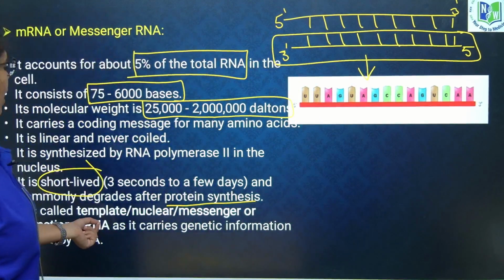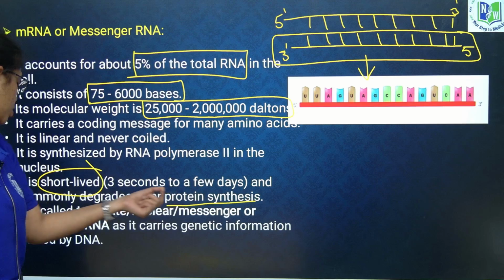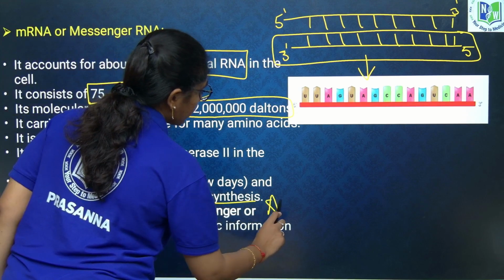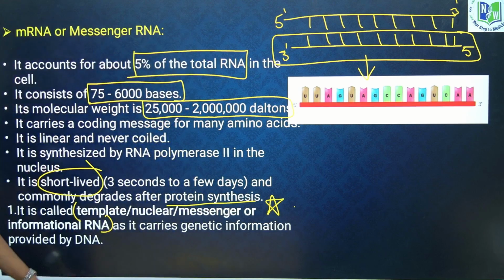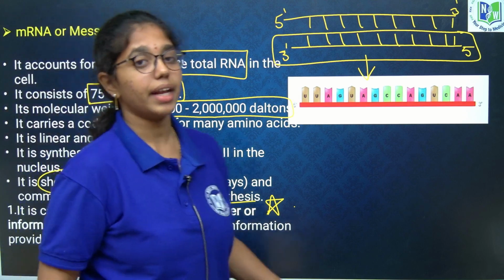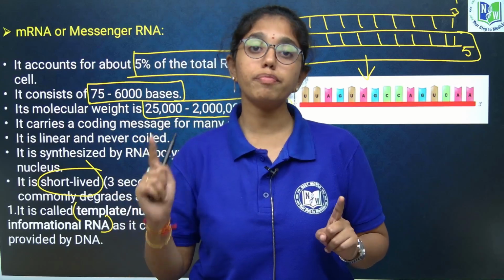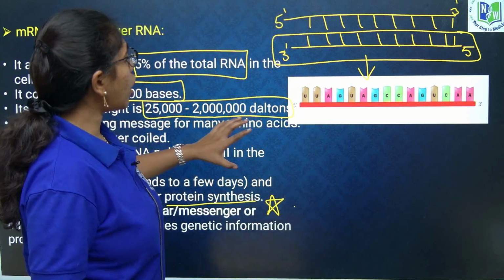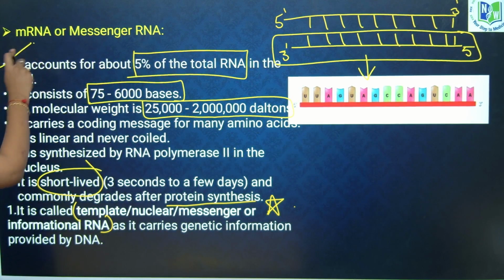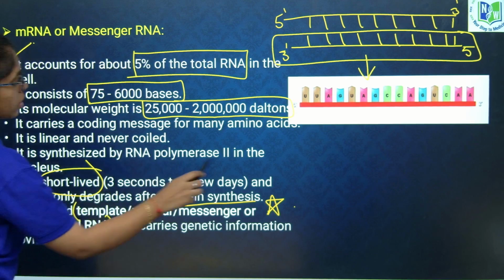It is also called template, nuclear, messenger or information RNA. All the synonyms are very important. You have to keep them in your mind, as it carries genetic information provided by DNA. All these synonyms are given because it is carrying the genetic information from DNA and is helpful in the process of protein synthesis. This is all about messenger RNA, which you need to remember, and this is most important.